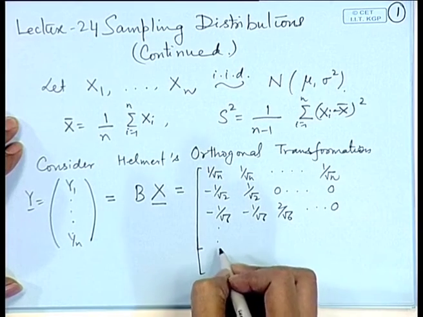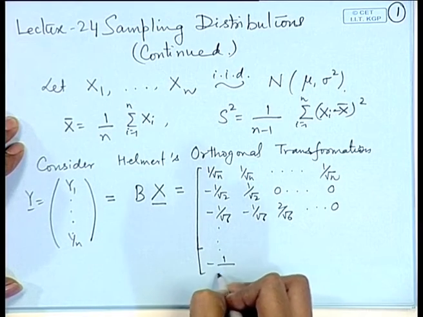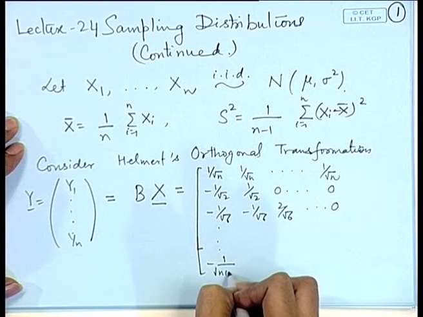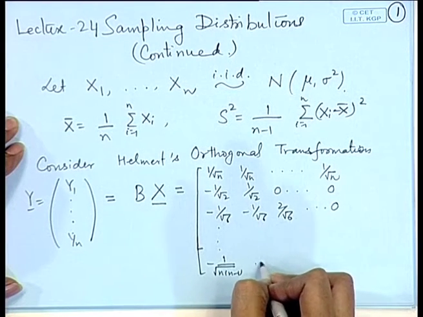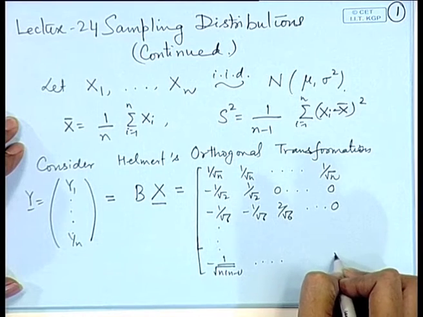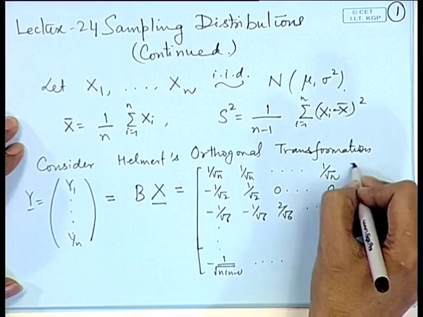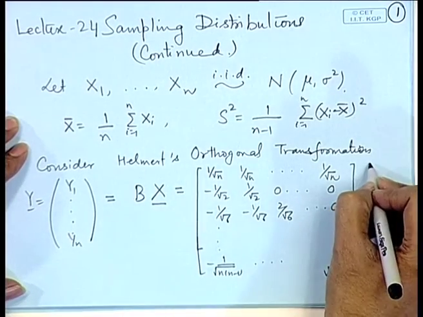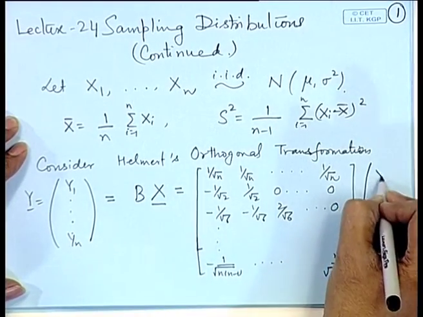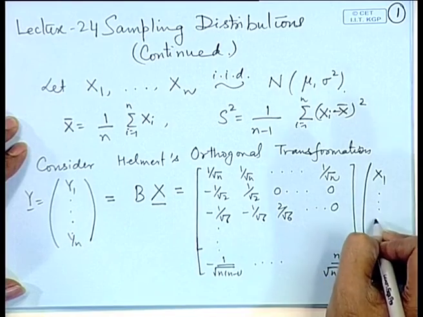Likewise, if we continue, in the last row we have minus 1 by square root n into n minus 1 and so on. Finally, the last term is n minus 1 by root n into n minus 1, multiplied by x 1, x 2, x n.